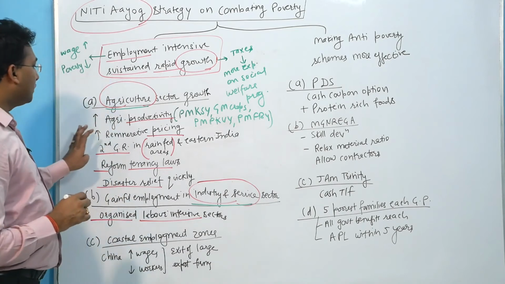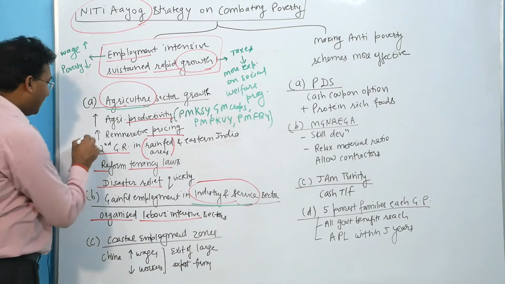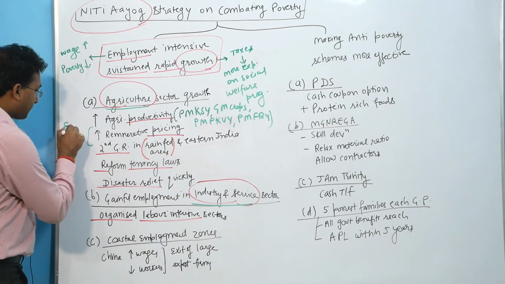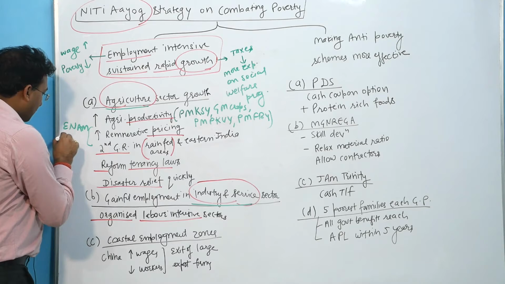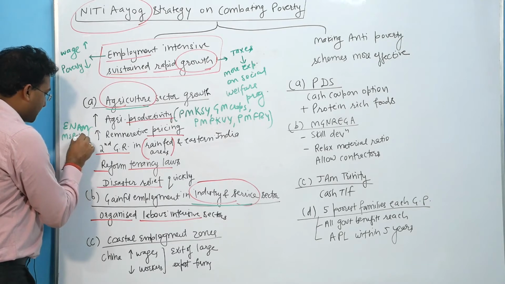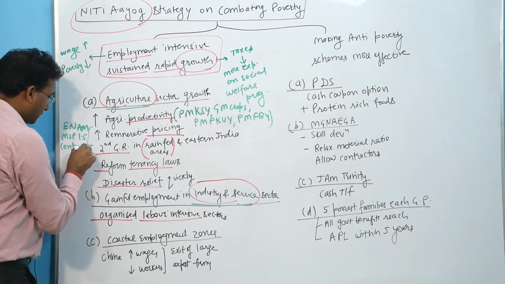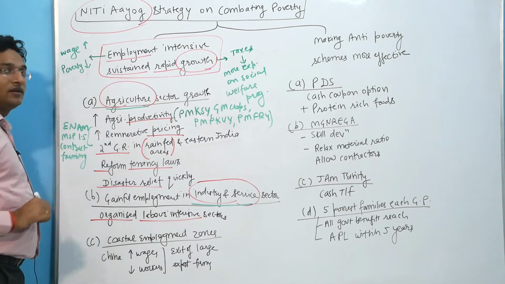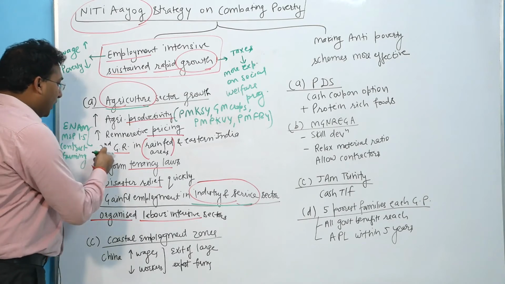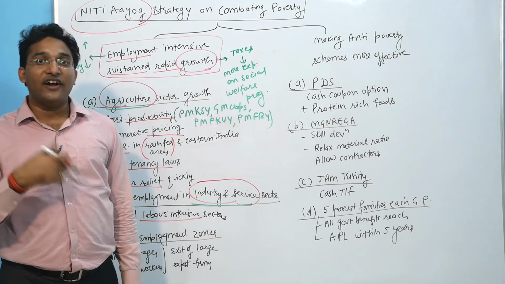Then we have to focus upon the improvement in remunerative farming. This can be done with the help of e-NAM, MSP 1.5 times, and contract farming, right? Then we need to extend the green revolution to eastern India and to the rain-fed areas.